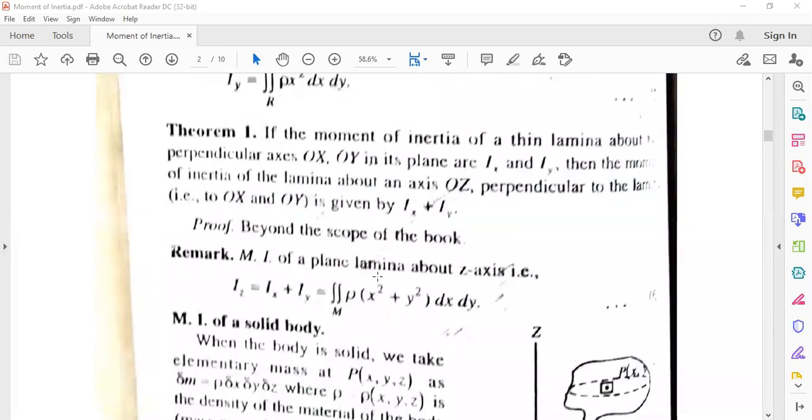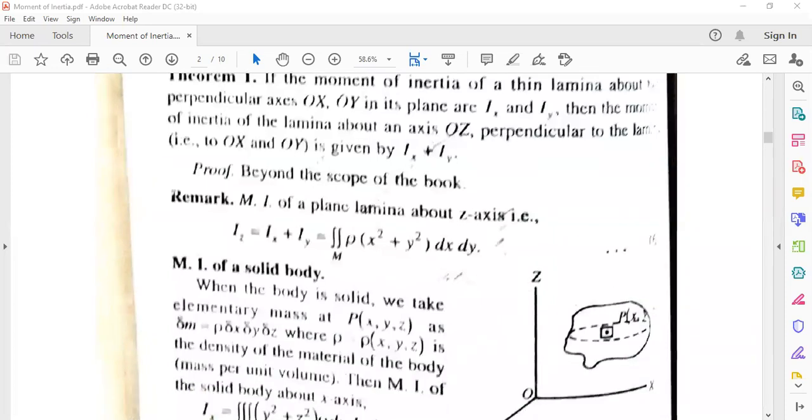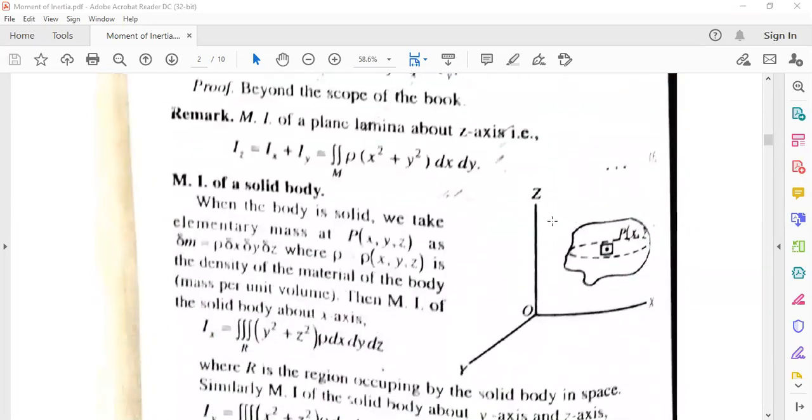Actually, the moment of inertia of a plane about the z axis. Z axis means this one. If we take Ox, Oy, Oz mutually perpendicular for the solid, then Iz equals Ix plus Iy. That is, in double integration, rho into (x square plus y square) dx dy. For Ix, that is rho y square dx dy, and for Iy it is rho x square dx dy.